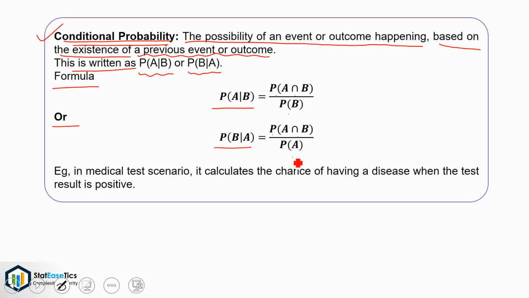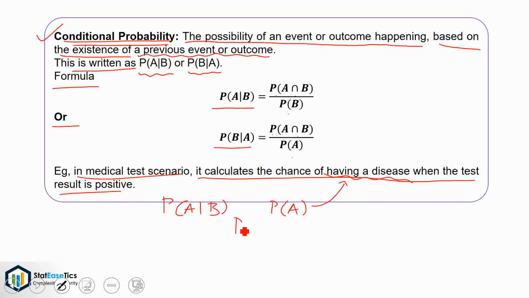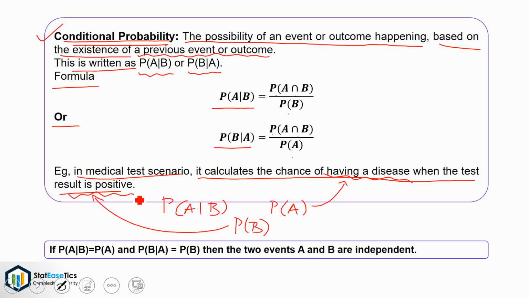For example, in a medical test scenario, it calculates the chance of having a disease when the test result is positive, which can be written as P of A given B, where P of A is the probability of having a disease and P of B is the probability that the test result is positive. Further, if P of A given B is equal to P of A and P of B given A is equal to P of B, then the two events A and B are independent.